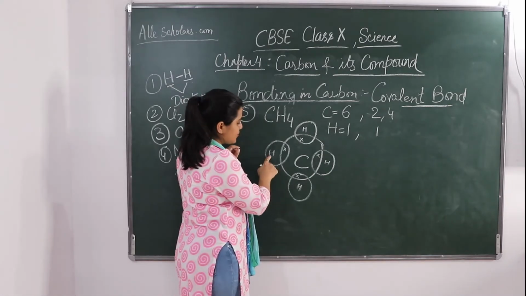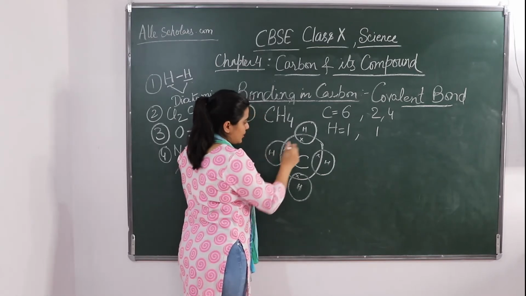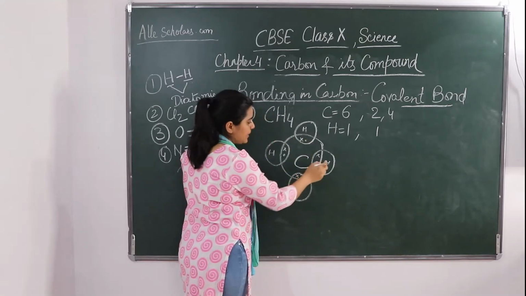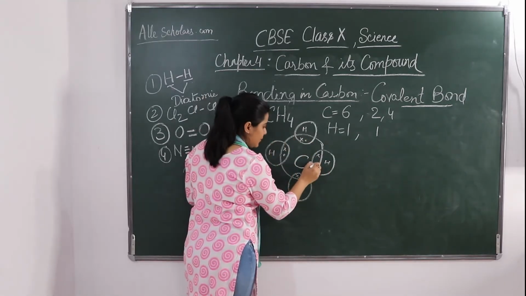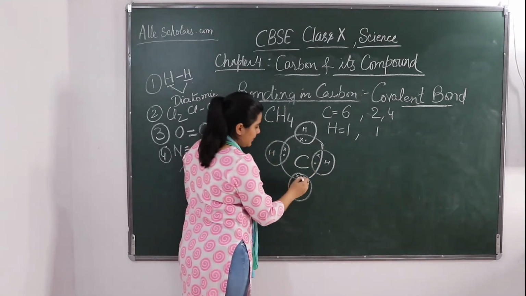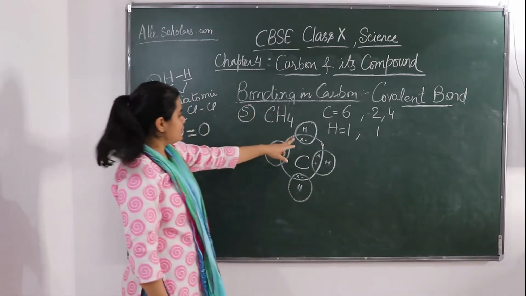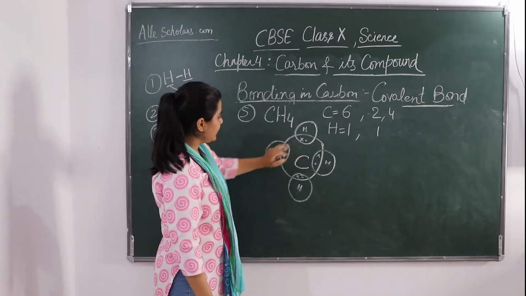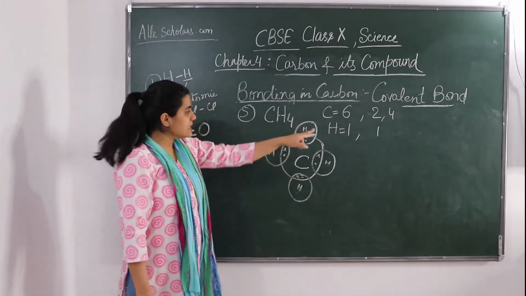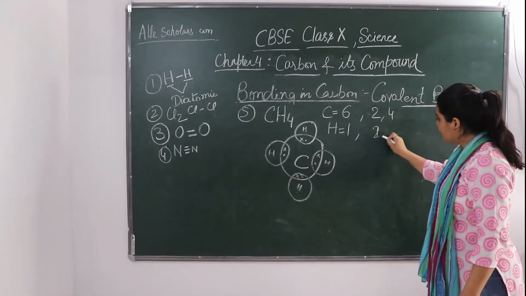This hydrogen has 1 electron and shares it with this carbon, and the same for the other hydrogens. Now all the hydrogens have 1, 2 electrons, meaning the hydrogen has attained 2 electrons in the outermost shell.